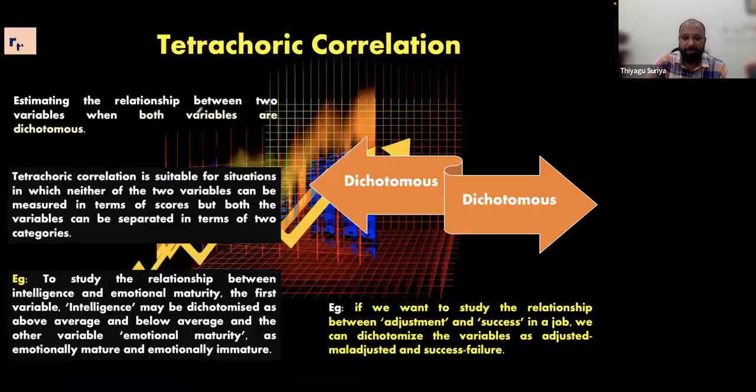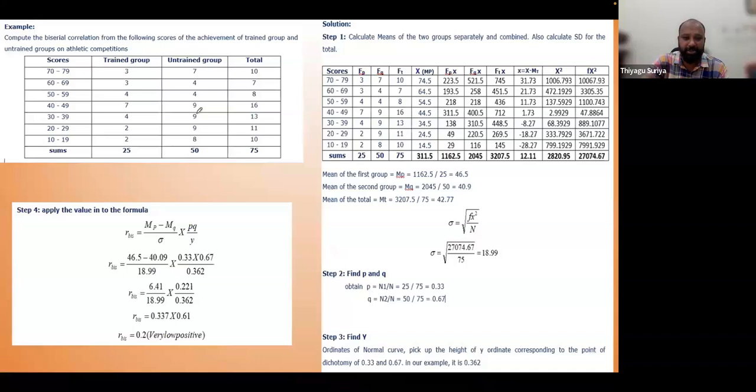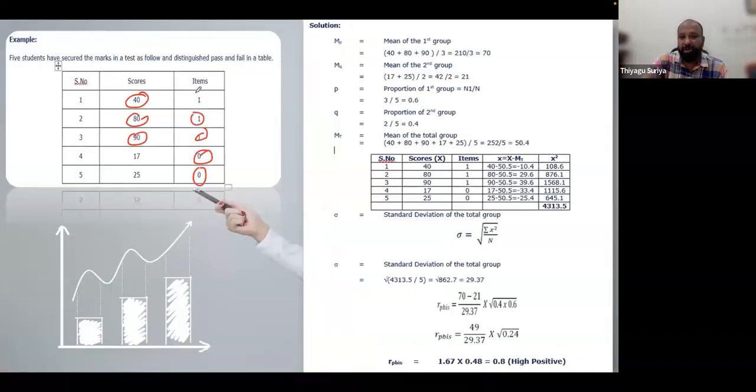Are you able to see this? I'm giving the scores and the data like this. So 1 is for pass and 0 for fail. Therefore, the score is a continuous variable, and this is categorical but in 0, 1 format. Hope you are getting this. Then we can go with point biserial.